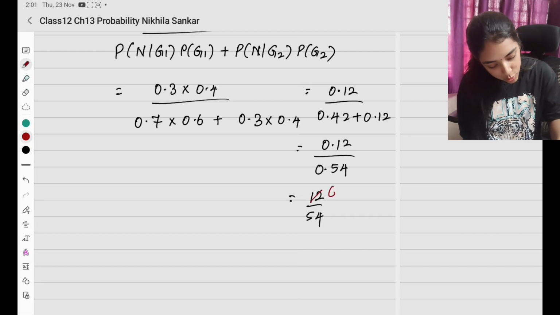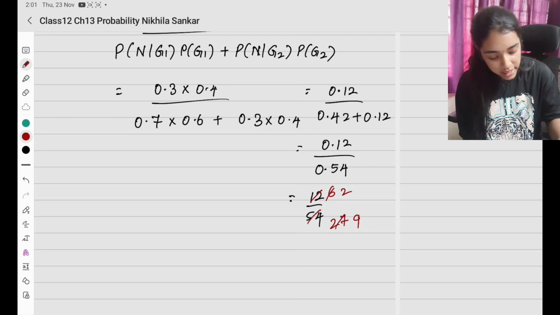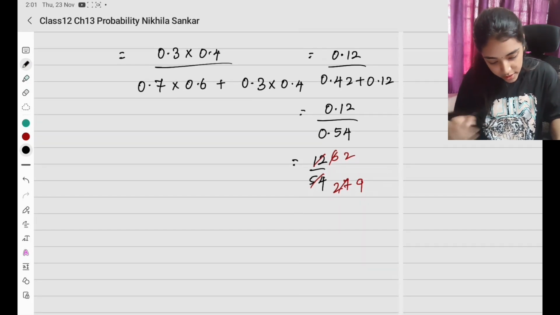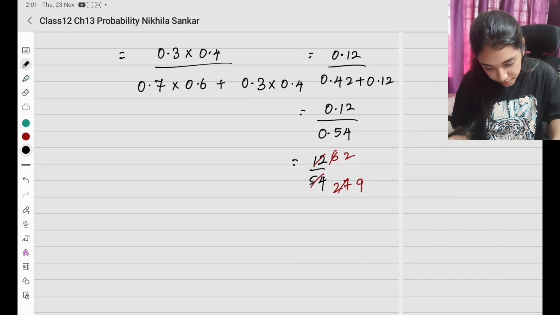If we do this with the 2 table: 2 sixes are 12, 2 sevens are 14. So we can do it with the 3 table: 3 twos are 6, 3 nines are 27. So 2 divided by 9. Okay, so this is going to be my final answer.